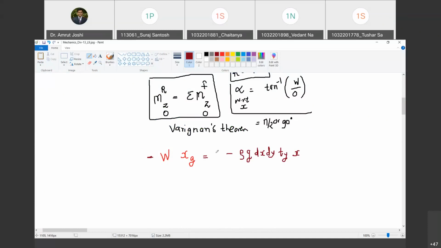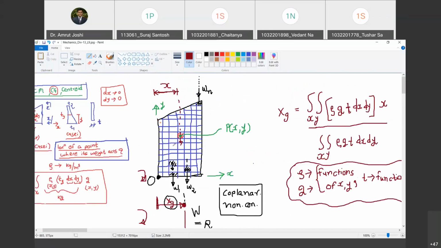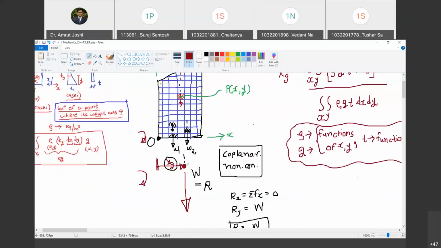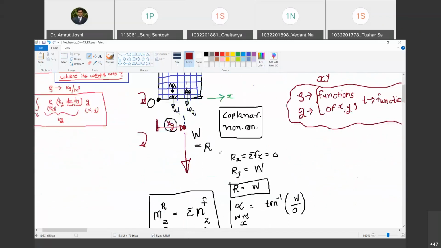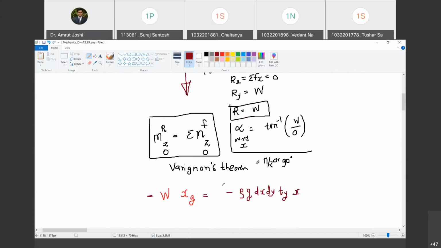Yes, sir. Now, how many such strips are there? Finite, but very large in number. So how do I calculate the moment of weights of all these small strips? I have to integrate. Do you agree with me? Yes, sir. So I integrate it over x comma y. Now the negative sign is going to vanish from both sides.